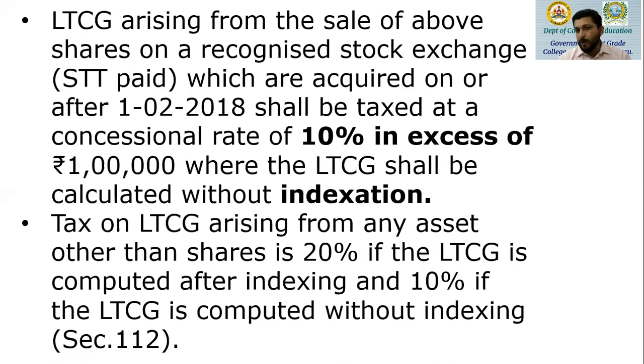On that excess amount beyond 1 lakh, 10% is taxable. Whereas in case of all other assets, long-term capital gain is taxed at 20%, that is after indexation. So that's all under sections 111A, 112 and 112A. Thank you.